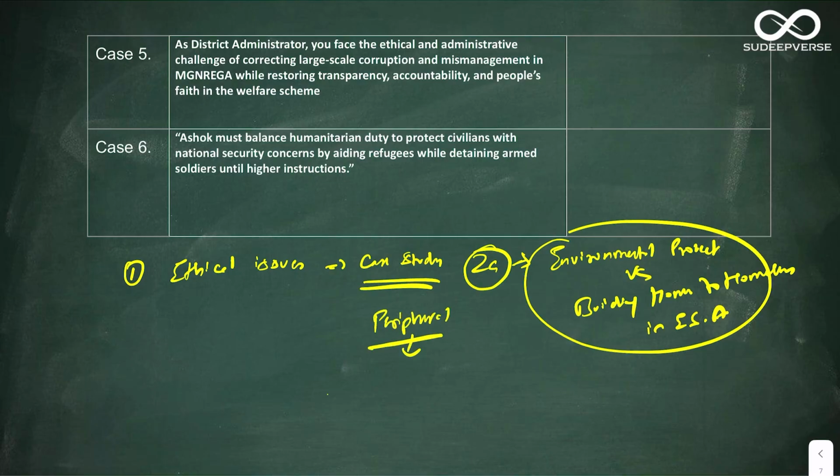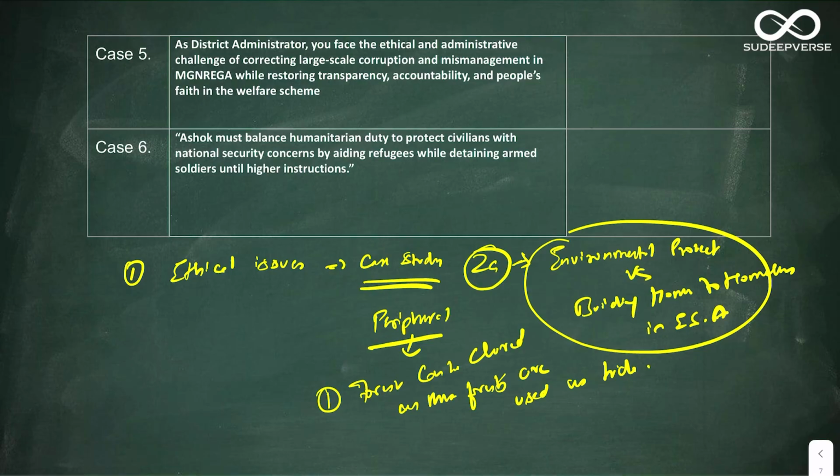What is the peripheral issue? The first one is, it says forest can be cleared as these forests are used as hideouts by antisocial elements. Look at this. How is this true? And if you don't address this, you have neglected this issue altogether.